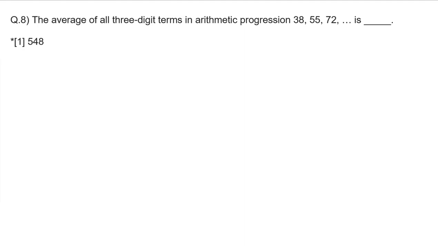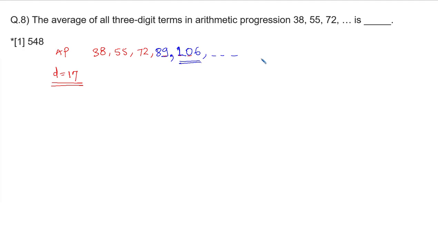The average of all 3-digit terms which are in the arithmetic progression 38, 55, then 72, and so on. This is an arithmetic progression. So the difference is how much? The difference is 15 plus 2, 17 is the difference, everyone. So after 72, the next term is 72 plus 17 is 89. Then 89 plus 17 is equal to how much? That is 106. Okay, everyone. So 106 is the first 3-digit number.